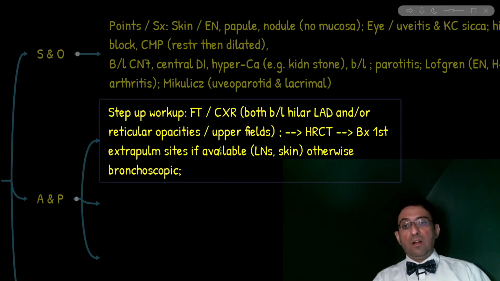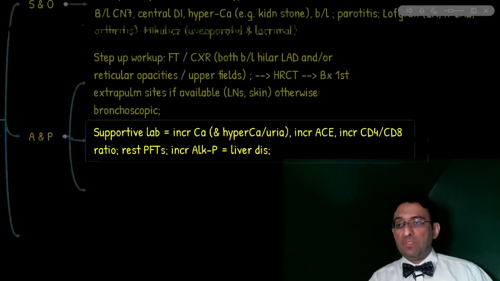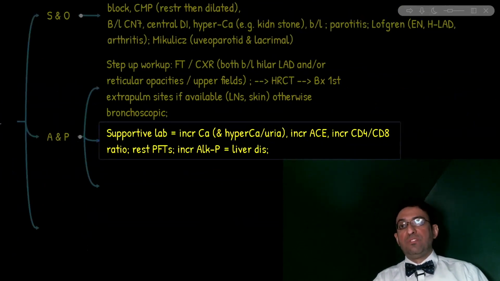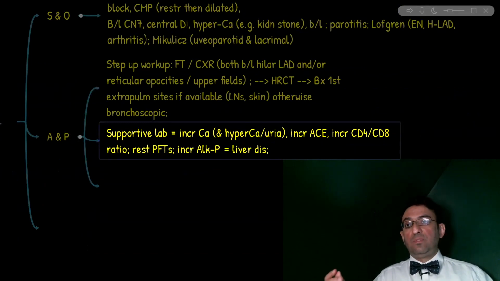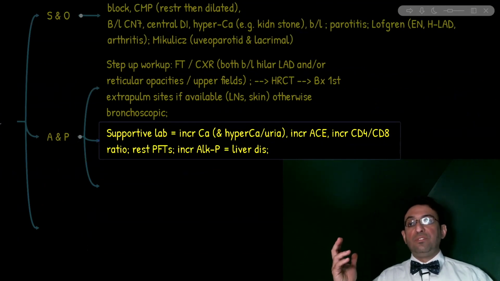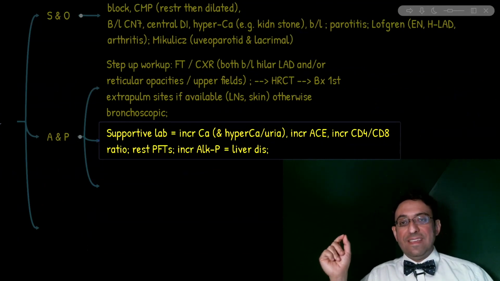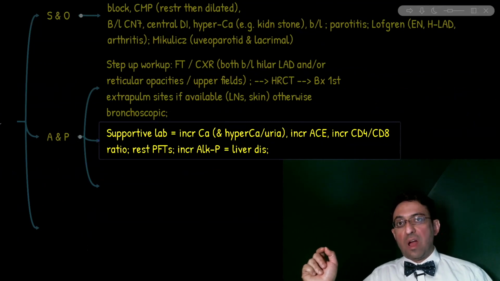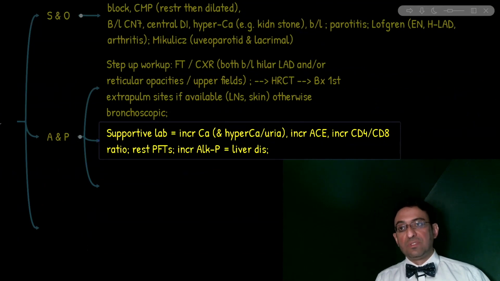Now, there are a lot of supportive labs in the diagnosis of sarcoidosis. Can you give examples? One is what we mentioned already, hypercalcemia with possibility of hypercalciuria and nephrocalcinosis and kidney stones. Now, do you remember the mechanism of this? Any granulomatous disease is associated with parathyroid-independent activation of macrophage 1 alpha hydroxylase. That's activation of vitamin D that results in increased levels of calcium.